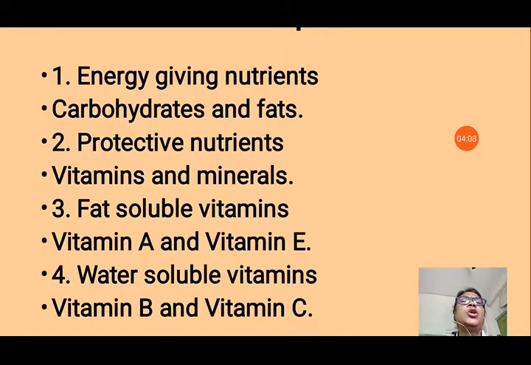Third number, fat soluble vitamins, vitamins that are soluble in fat, vitamin A and vitamin E. Fourth number, water soluble vitamins, the vitamins that can dissolve in water. These are vitamin C and vitamin B.